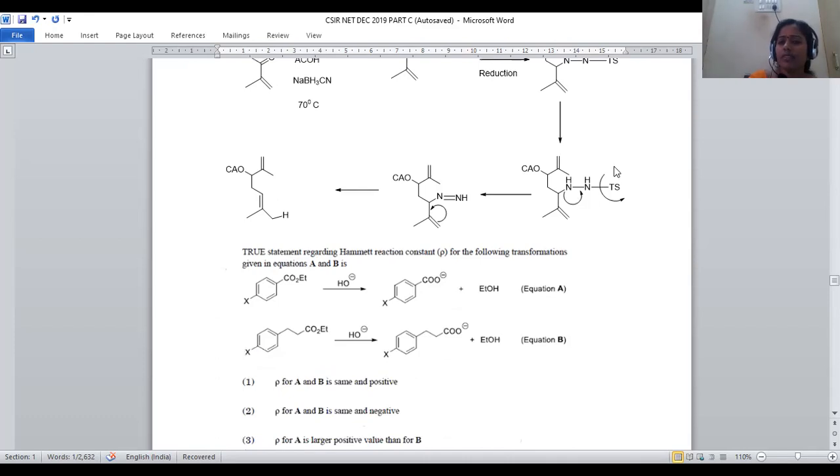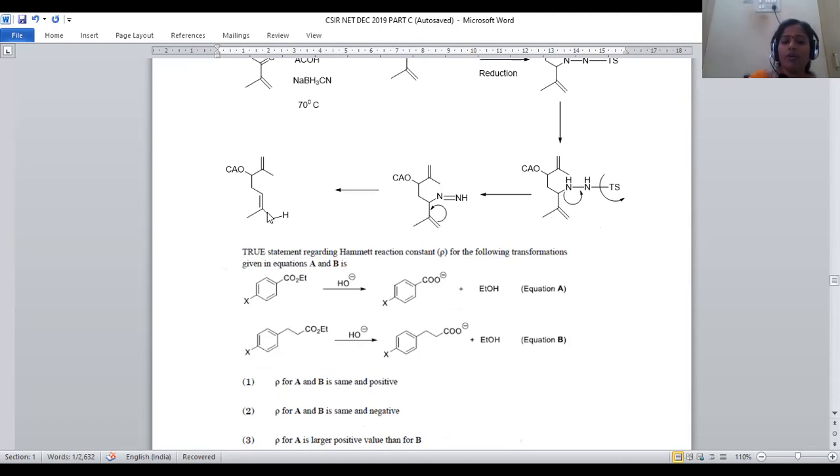Now it involves removal of the tosyl functional group. Tosyl is a bulky, better leaving group, so it will be eliminated, and a new double bond will be formed, so that an imine type of compound is formed.